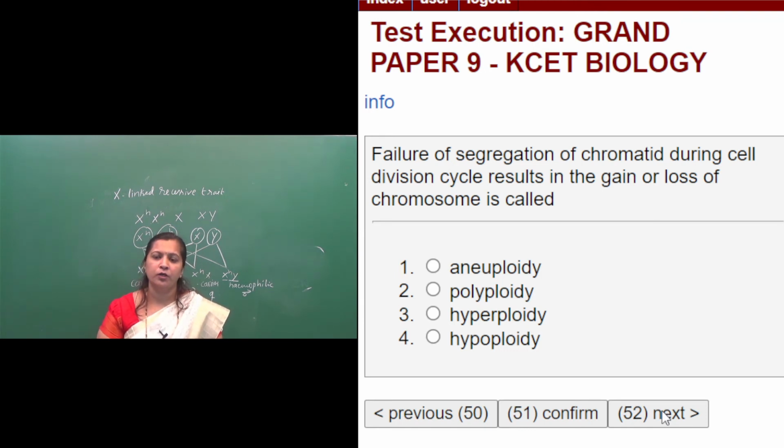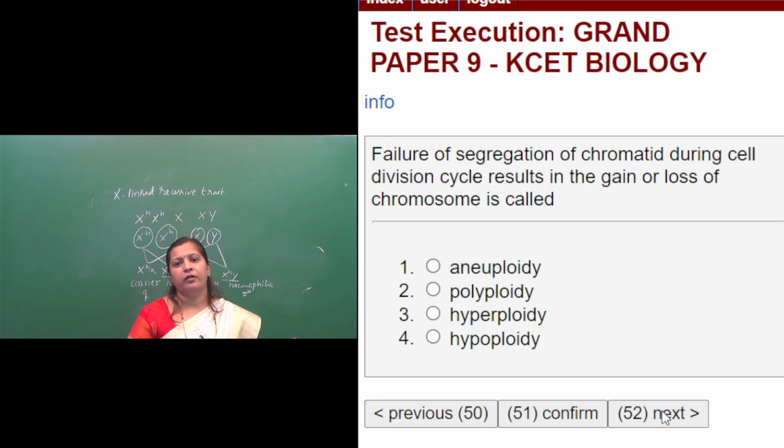See, for example, in human beings, what is the normal diploid set of chromosomes? 46 chromosomes. So if the chromosome number is reduced, one of the chromosomes is missing, say for example in Turner syndrome. Instead of 46 chromosomes, one X chromosome is lacking, so the females have only 45 chromosomes.